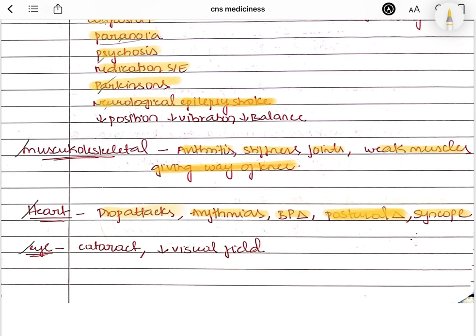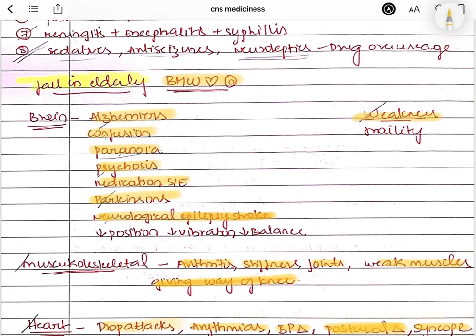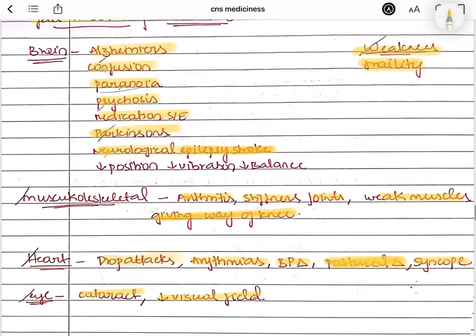So coming to the eye, when they cannot see properly, for example cataract and decrease in the visual field, visual acuity. So these are the different cases. And weakness, because of old age, they become frail. So these are the different causes.